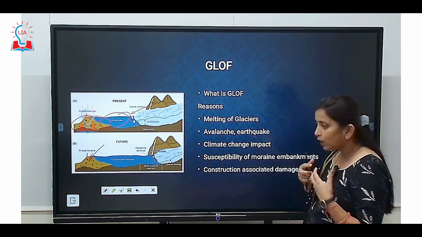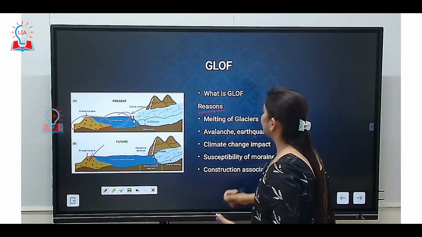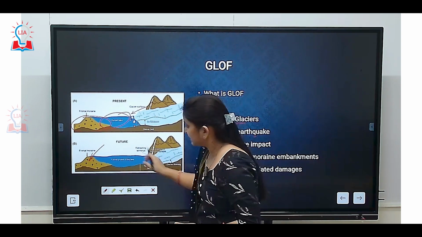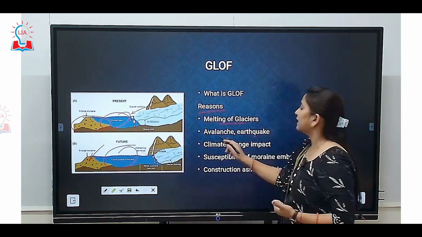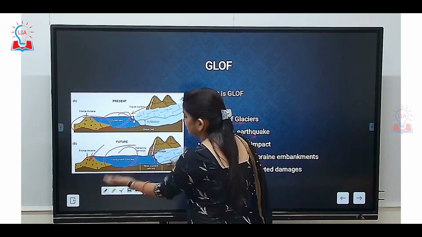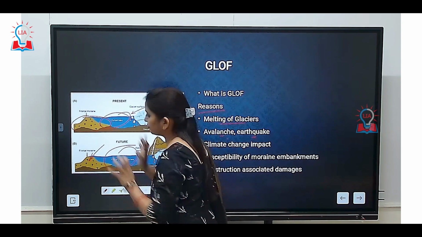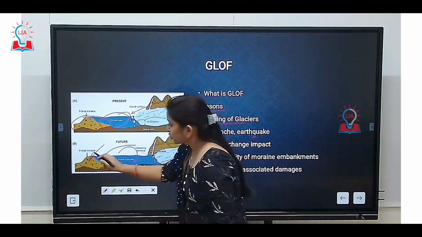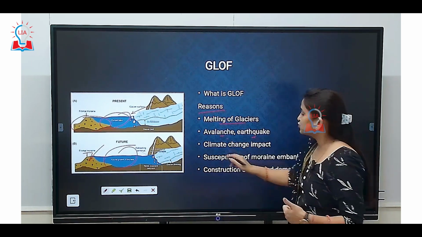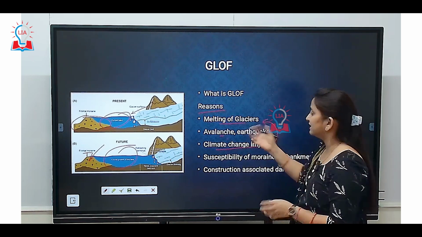Okay. Now why does GLOF occur? The reasons for the occurrence of GLOF can be melting of glaciers. Melting of glaciers will provide more water to this glacial lake, or it can be an avalanche or earthquake. Because of an avalanche or earthquake, this lake bed itself will shift. Okay, and because of this shift, it has a tendency of overflowing and crossing over this unstable frontal moraine region. It can also be because of climate change impact. Basically, climate change impact will ultimately result in melting of glaciers.